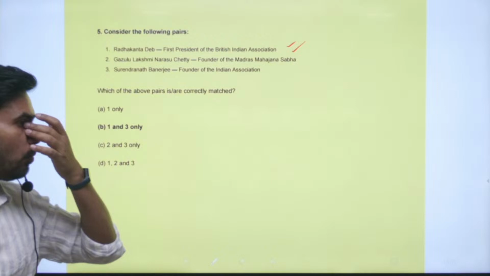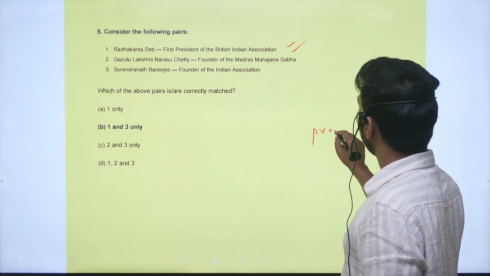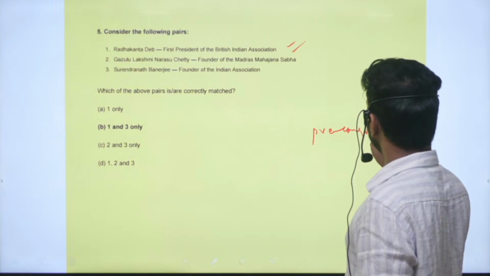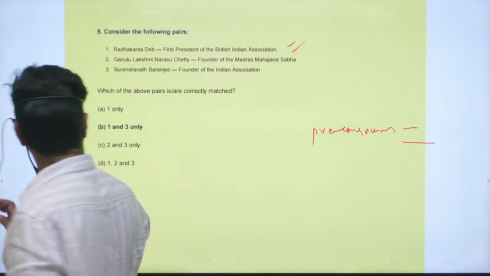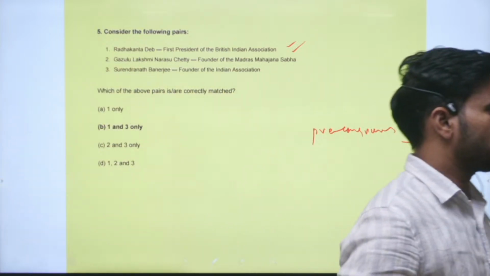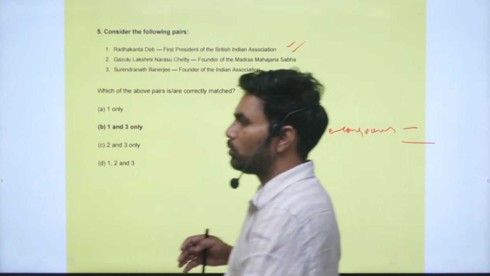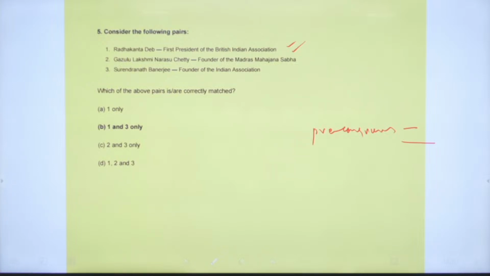So try to know more about the pre-Congress associations in India. There was the Indian Association, there was the British Indian Association, and some other associations were there, right? Try to know. In South India also there were some associations, and in Maharashtra there was also an association, so try to know about these associations.